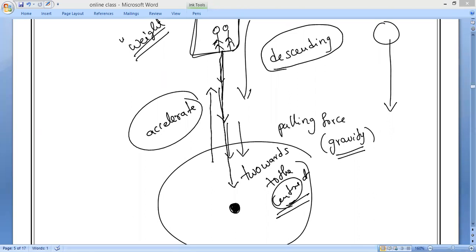Now, let us understand in more detail what this weightlessness is before studying the formula. Do you all know astronauts? What will they do? I want to know how many of you know astronauts. Where will they be?